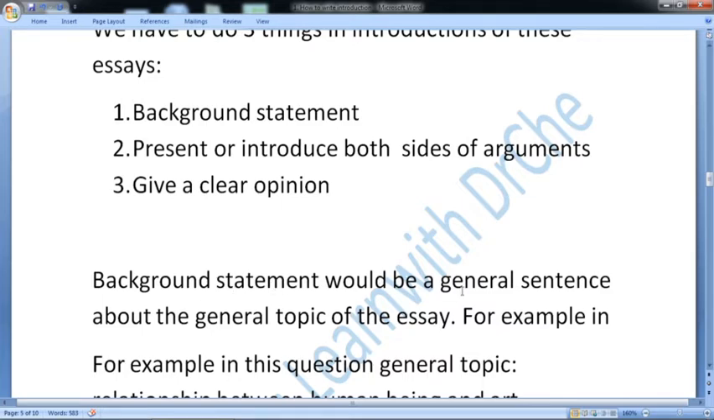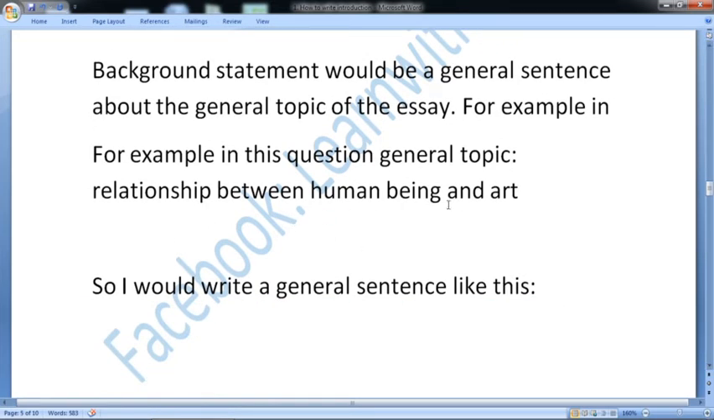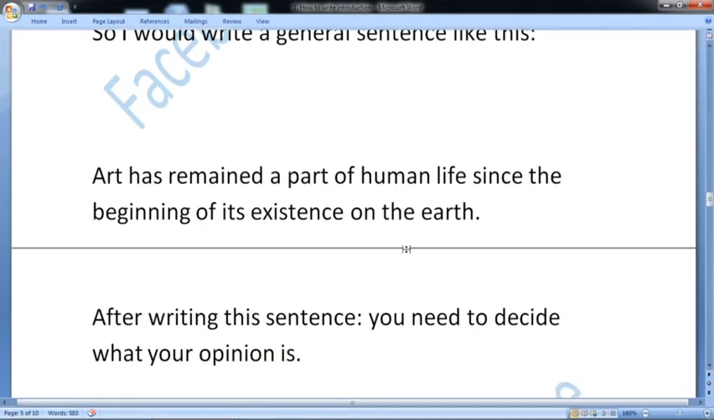A background statement would be a general sentence about the general topic of the essay. For example, in this essay the general topic is the relationship between human beings and art. This is the general topic. So I would write a general sentence like this. Let us have a look at my general sentence. Art has remained a part of human life since the beginning of its existence on the earth. This is just a background statement. You can make any other statement.